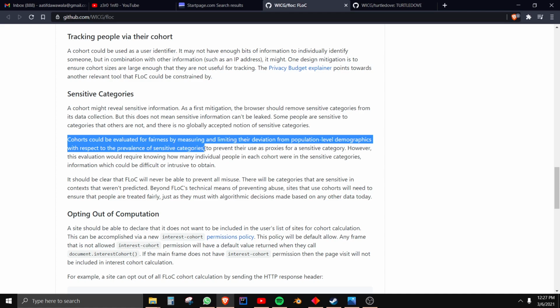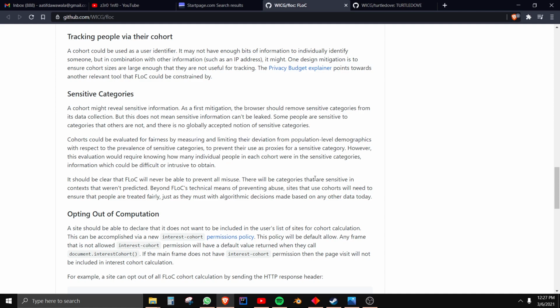So basically it's saying that based on what the population thinks are sensitive categories, it's going to judge what are sensitive categories and what should go into this calculation to add you to a cohort, right? So this is kind of weird, kind of complex. Even I'm still trying to understand what that is, right? But let's move on to opting out of computation, right?